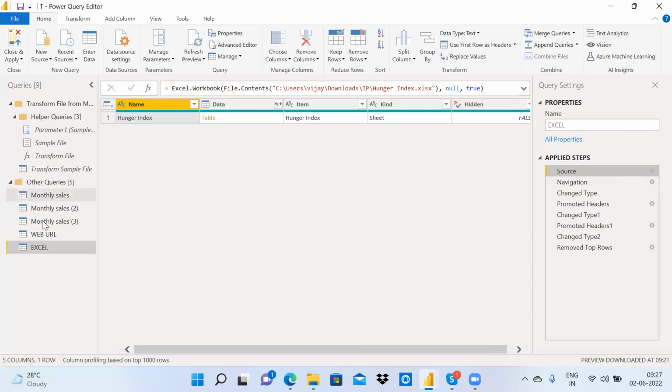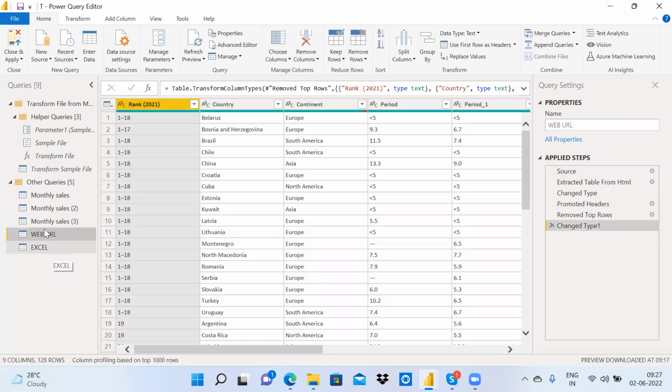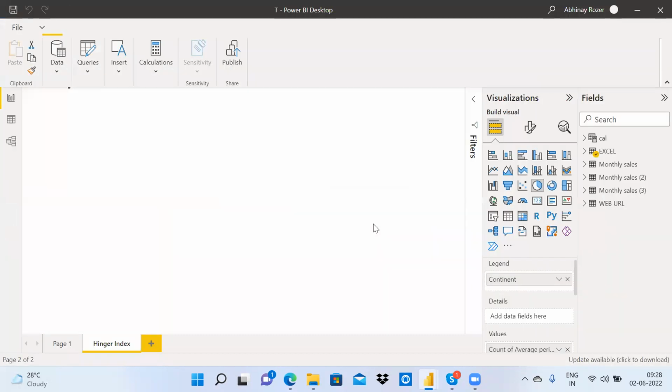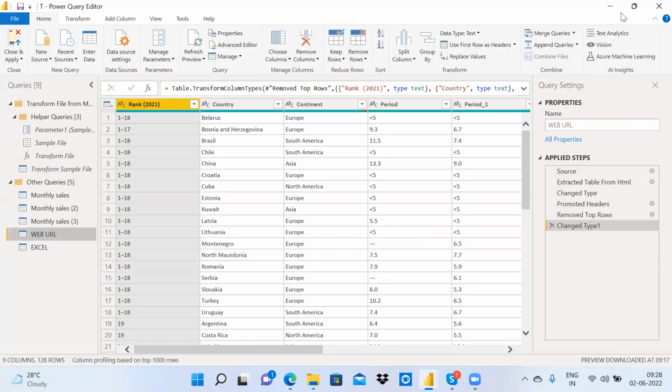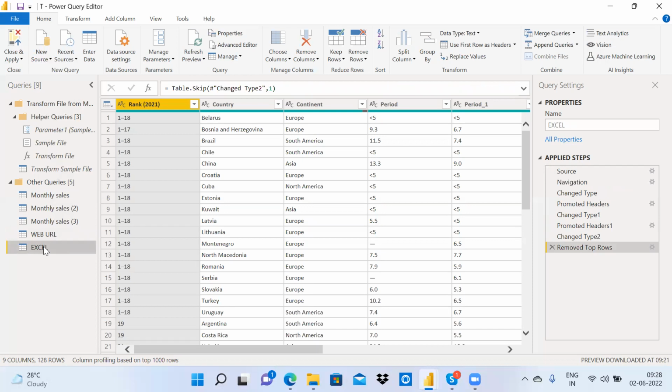Now my requirement is to change this source to Excel. Then all my graphs, the table won't be changed, but the source will be changed automatically. Are you getting my point? Is there any confusion? No. Clear, right? Now all the graphs are pointing to Excel data.